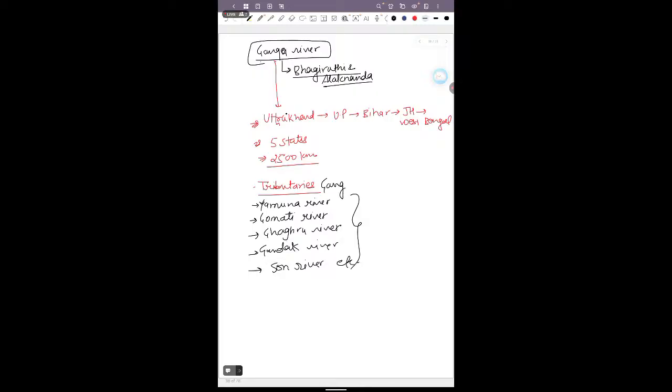The Yamuna river flows parallel to the Ganga river, and it meets the Ganga river at Allahabad.